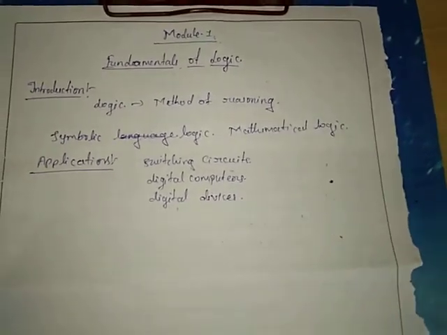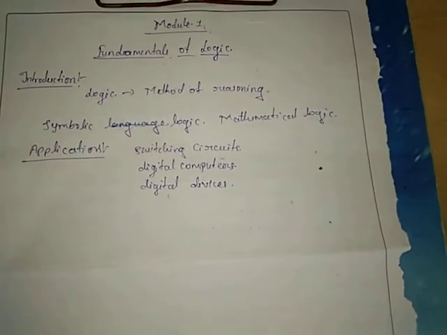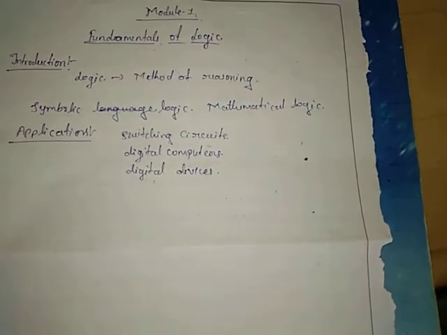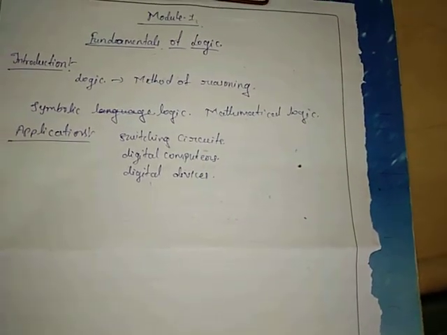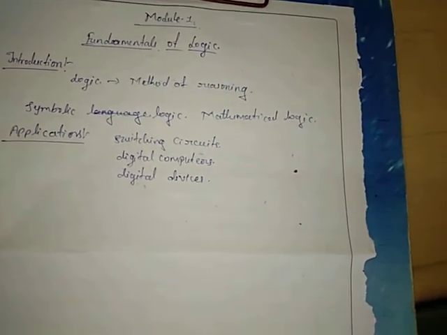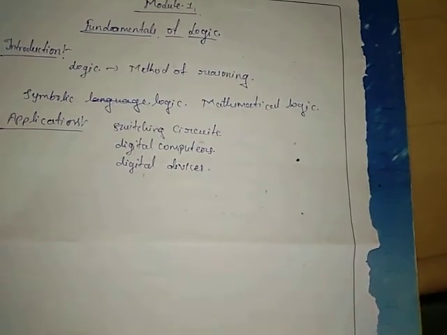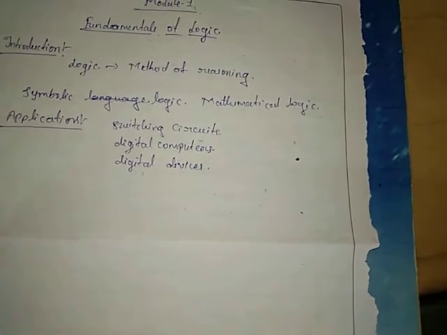So mainly the introduction is that logic means a method of reasoning. The reasoning method plays a very important role in mathematics. By logical reasoning we can find different ways of solving problems. A symbolic language has been developed to express the principles of logic in precise terms.